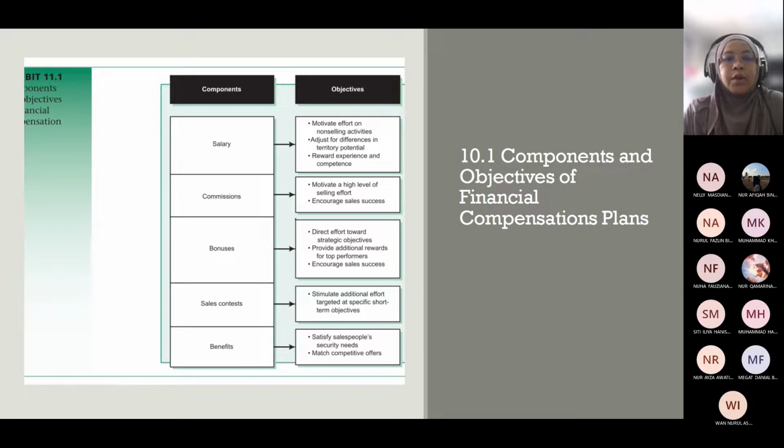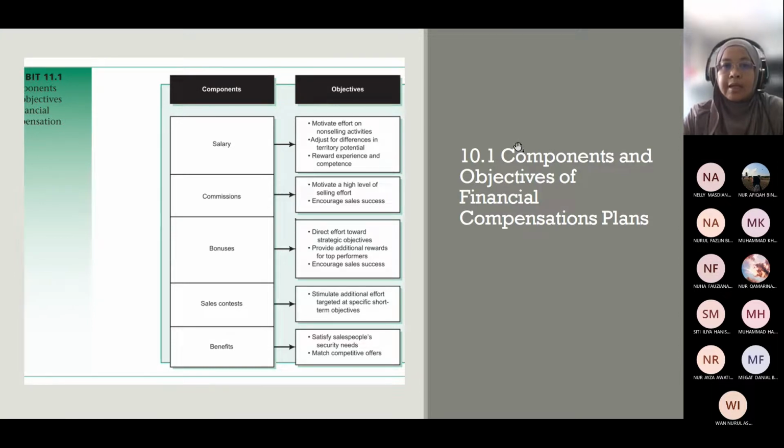Okay, so generally, this textbook gives you like 5 categories of compensation. The first one is salary, second one commission, third is bonus, sales contest and benefit. So salary motivates effort on non-sale activity, adjusts for differences in territory potential and rewards experience and competence.